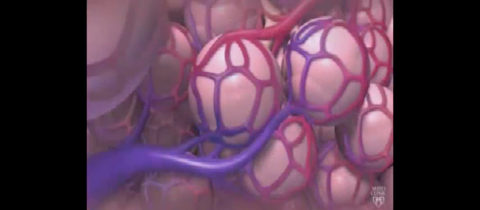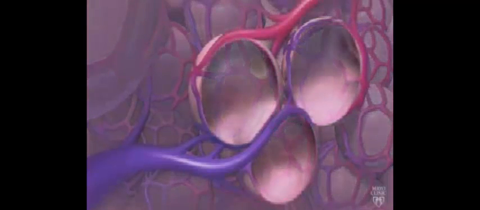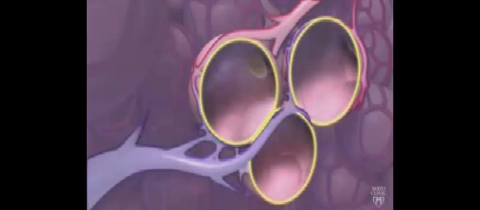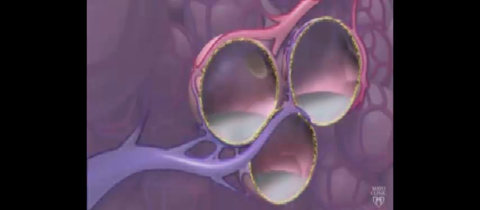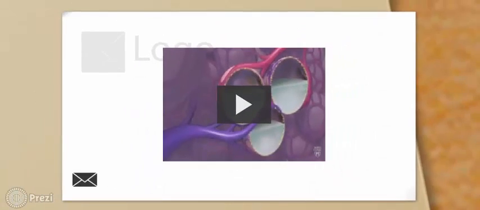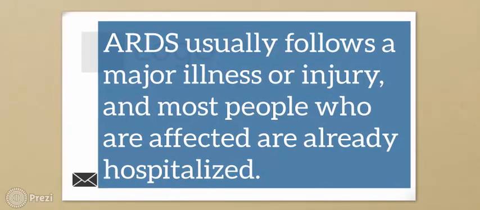It is the result of a big inflammatory response, and that inflammatory response is really at the heart of ARDS. Here's what happens. Your lungs are made up of millions of tiny air sacs. They're in constant contact with your bloodstream, which carries oxygen throughout your body. Normally, barriers prevent water in your bloodstream from flowing into your lungs. When ARDS strikes, barriers break and fluid fills your lungs. ARDS usually follows a major illness or injury, and most people who are affected are already hospitalized.